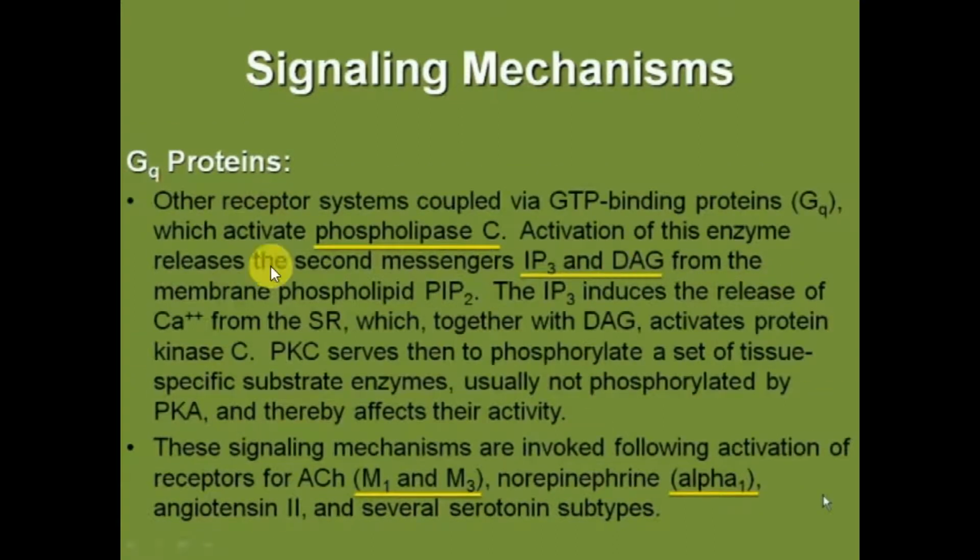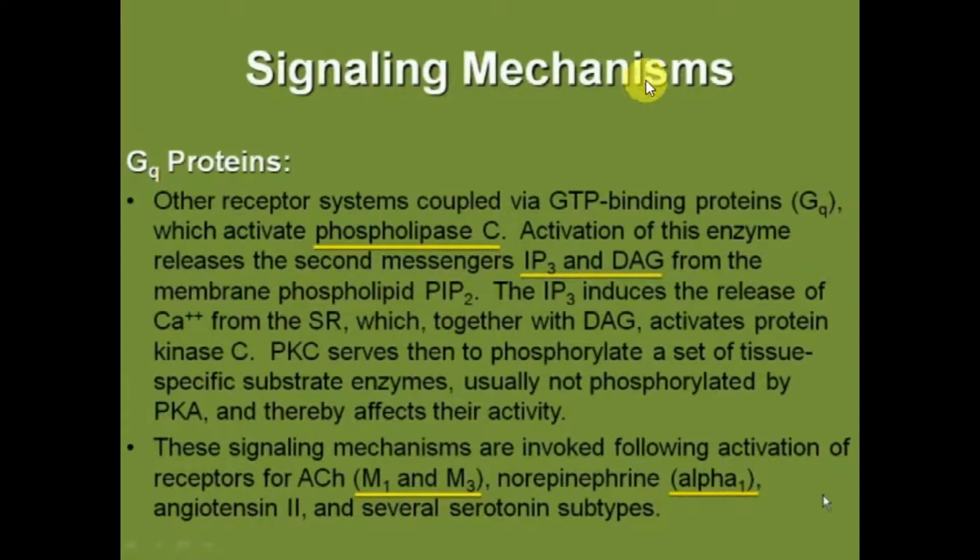Gq receptors are very different from Gs and Gi because these are coupled via G protein which activates phospholipase C. Activation of the enzyme releases the second messengers inositol triphosphate and diacylglycerol from the membrane phospholipid PIP2, which is phosphatidyl inositol diphosphate.